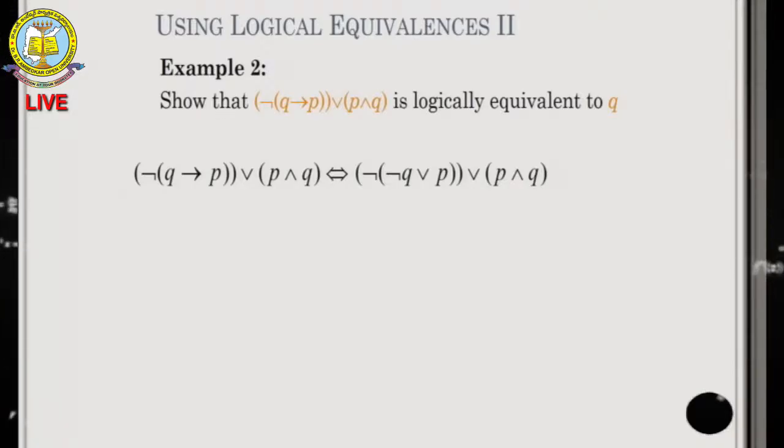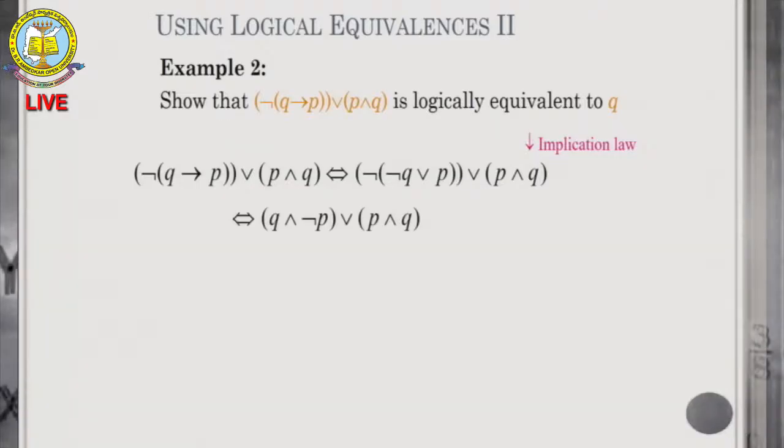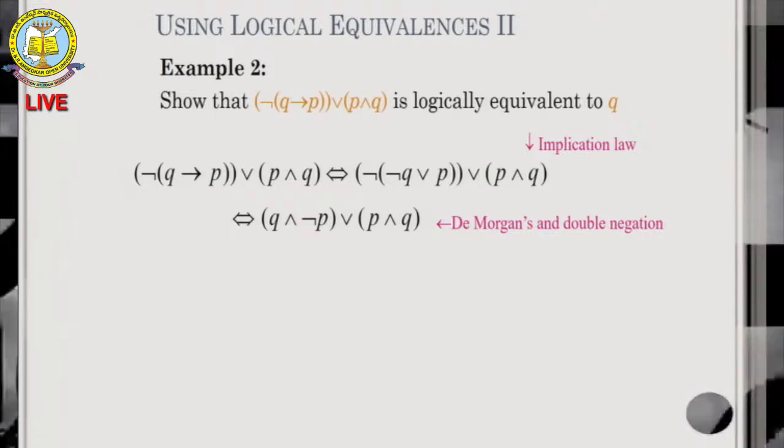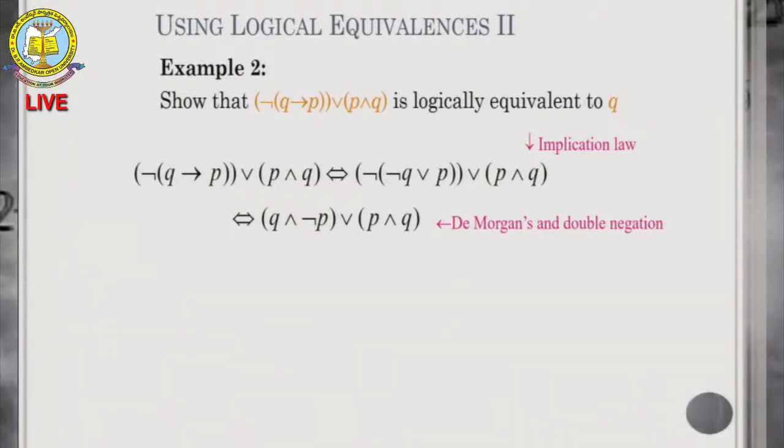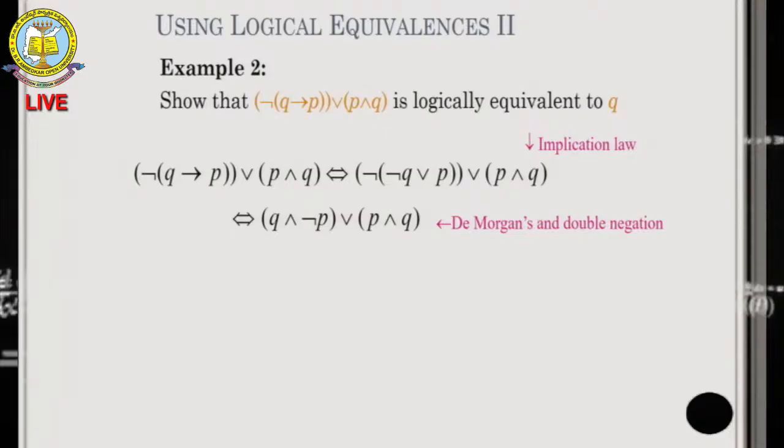See, (negation of Q implies P) or (P and Q). Apply the implication law. What is negation of Q implies P? It is negation of negation of Q or P, and there we are applying this one. Again you apply: Q and negation of P, or P and Q. Here we are applying De Morgan's law and double negation.